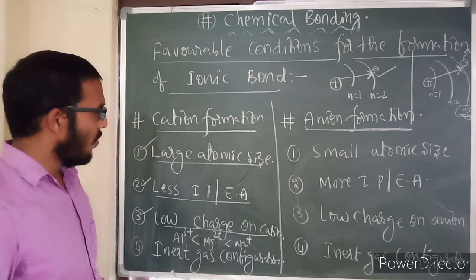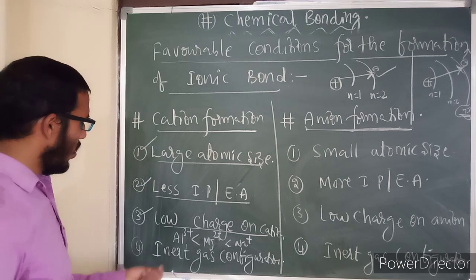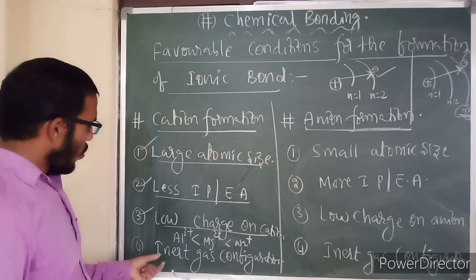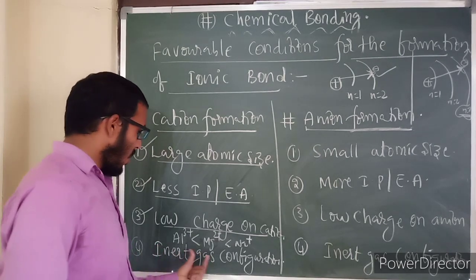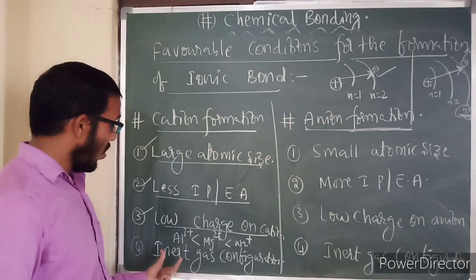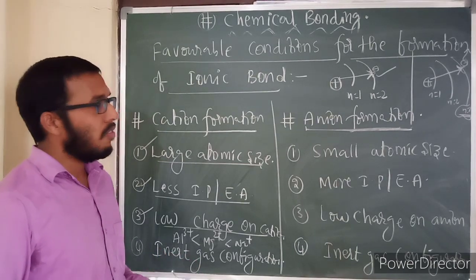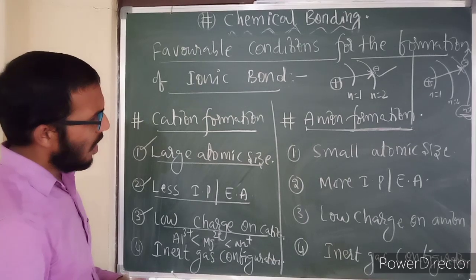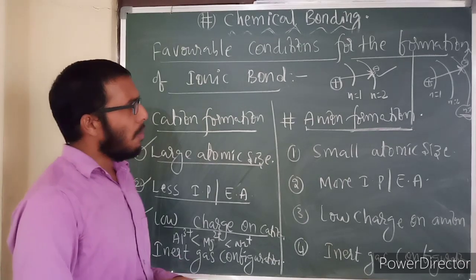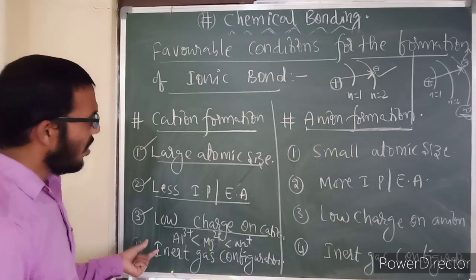Next, inert gas configuration. Generally we will discuss two types: one is called inert gas configuration, and the other is called pseudo inert gas configuration. What is meant by pseudo inert gas configuration? Let us see.